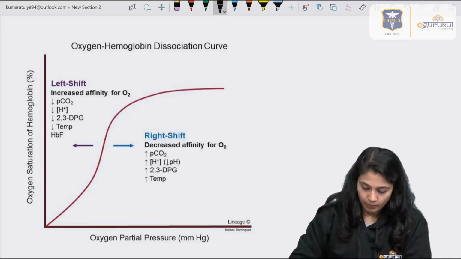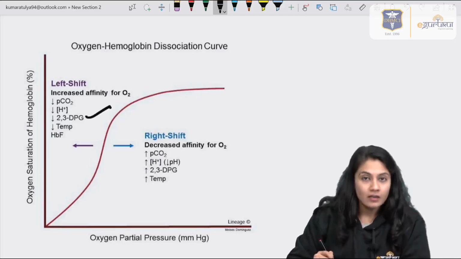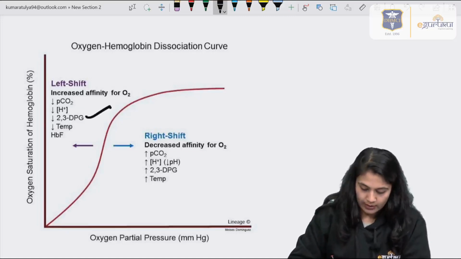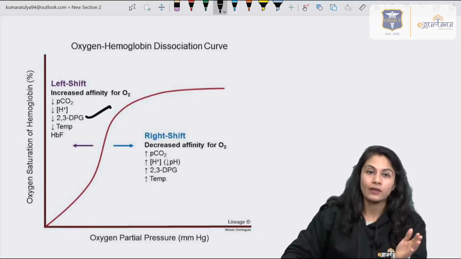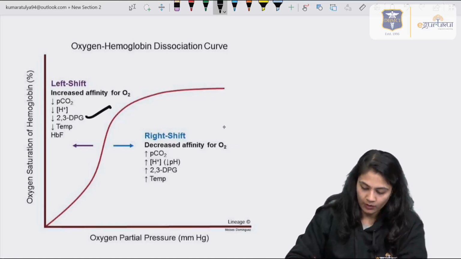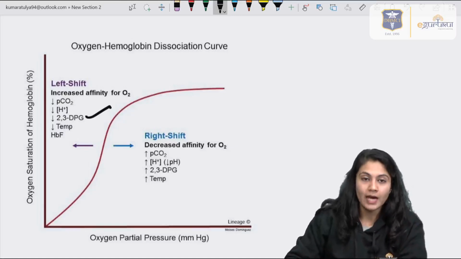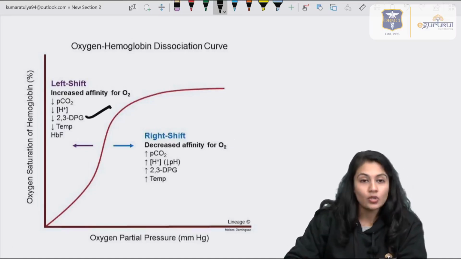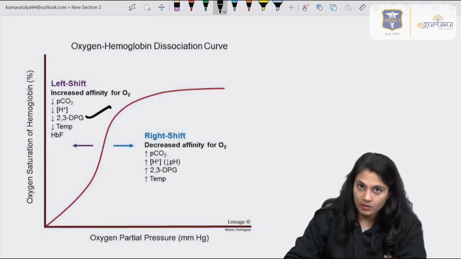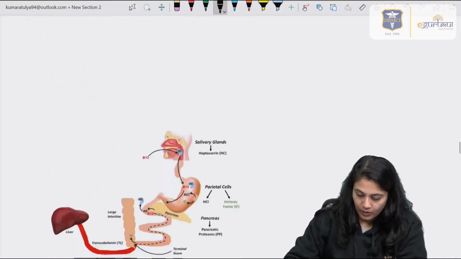Also decrease in the 2,3-BPG, as we already discussed, which was the important point for the question, decrease in the temperature, and HbF will cause the left shift. The right shift is the reverse of that: hypercapnia, decrease in the pH, increase in the 2,3-BPG, and increase in the temperature will cause the right shift.